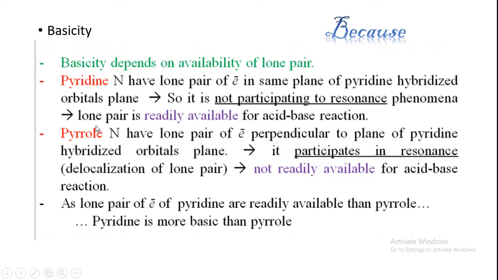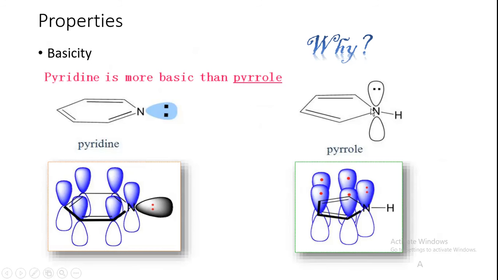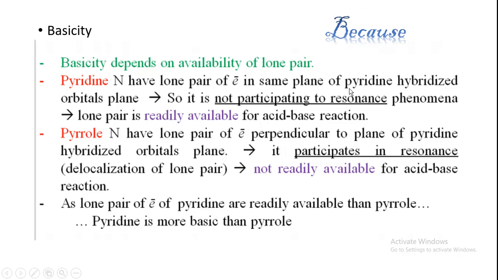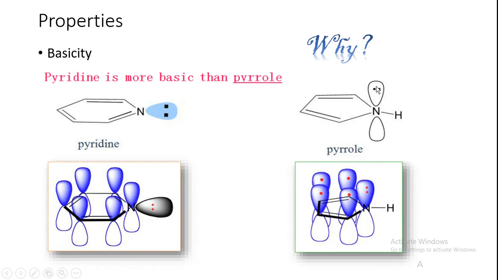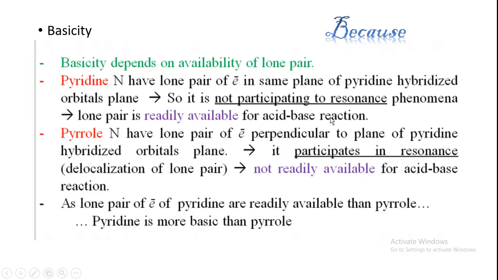Whereas in pyrrole, the nitrogen has its lone pair of electrons perpendicular to the plane of the pyrrole hybridized orbital plane. It is not pyridine, it is pyrrole. This lone pair is perpendicular to the plane, so it participates in resonance with the double-bonded electrons.